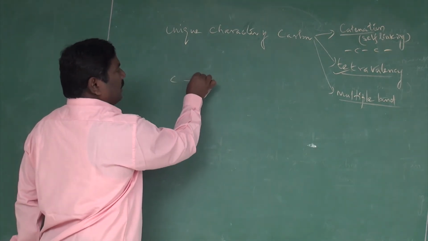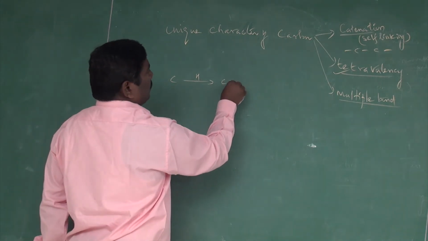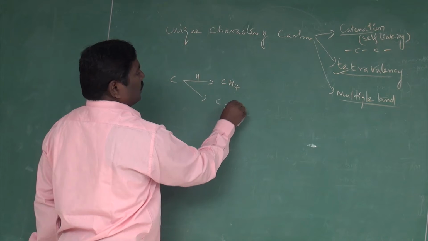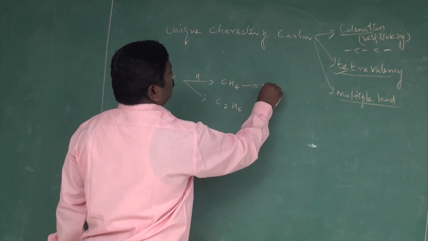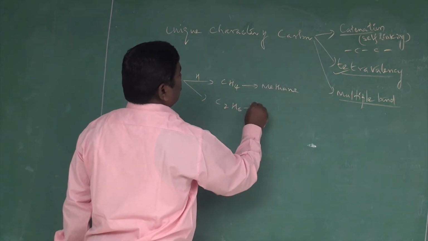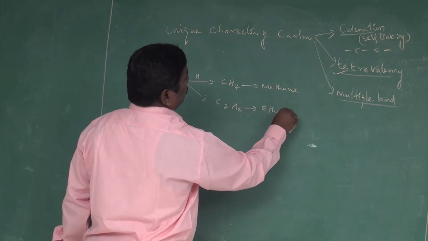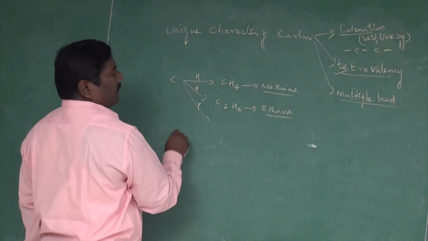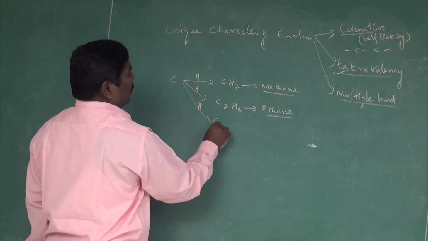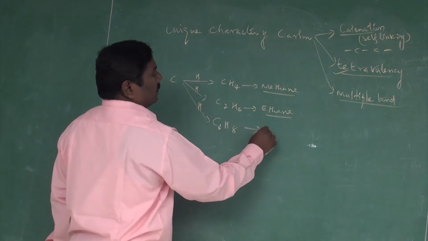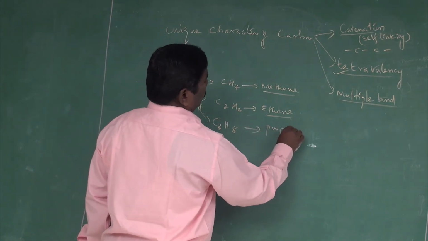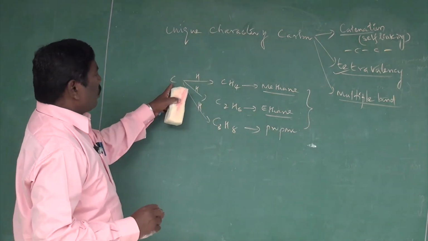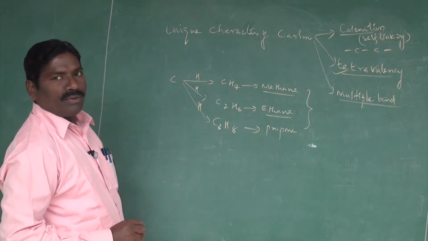Carbon is combined with the hydrogen, which gives the compound methane. Then C2H6, ethane. This is methane. This is ethane. These are compounds. Next we can go, this is the hydrogen. This hydrogen is going to combine, which can give C3H8, nothing but propane. This is the fundamental point you should understand. Carbon combined with hydrogen produces compounds.